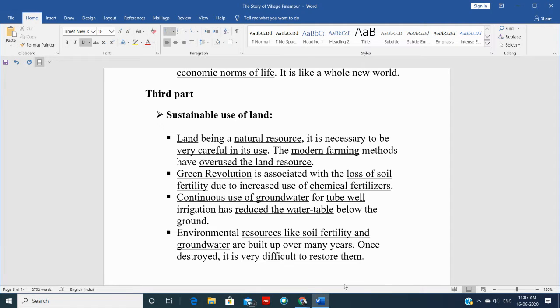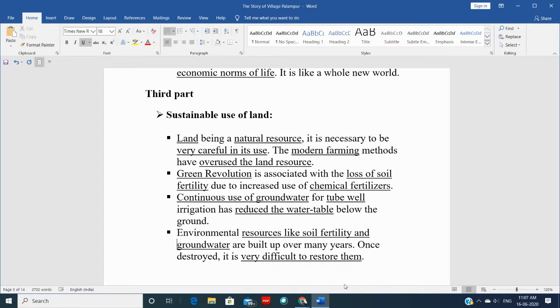It's not that you just keep your land aside for 1 or 2 years and then you can get the fertility of the soil back. It's not like that. It takes so many years, right, to get the soil fertility back and to replenish the groundwater level. So it's not so easy.